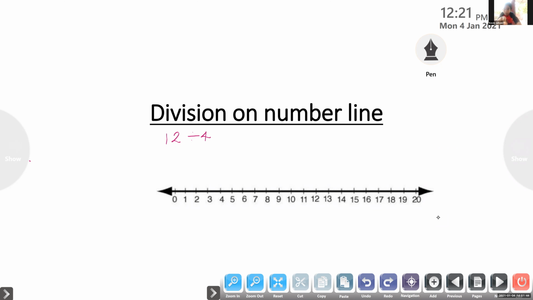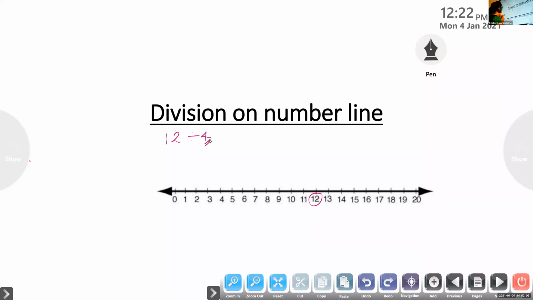We have to mark it on the number line. After that, jump. Skipping by which number? We have to check the divisor. Here the divisor is 4. Then you have to do the skip counting or jumping by 4.